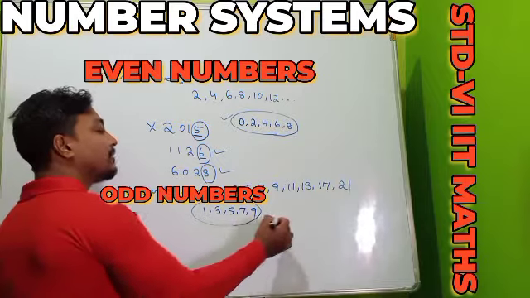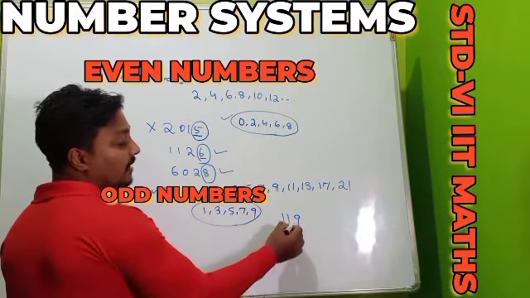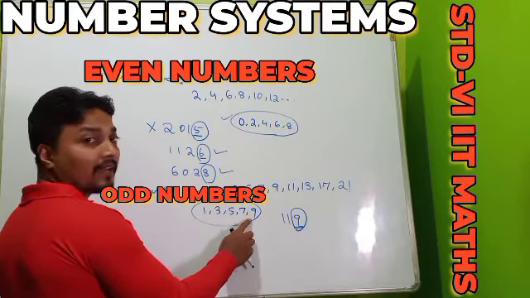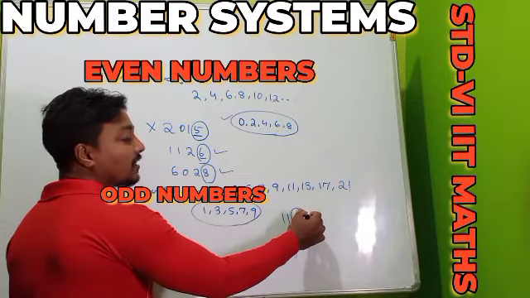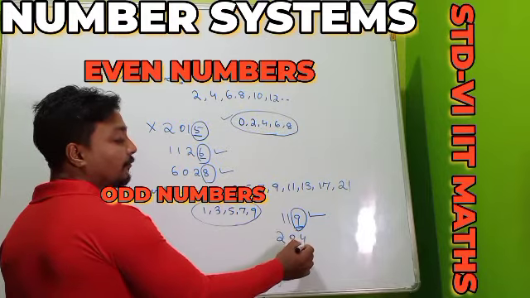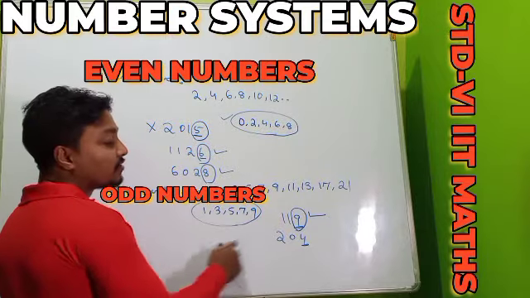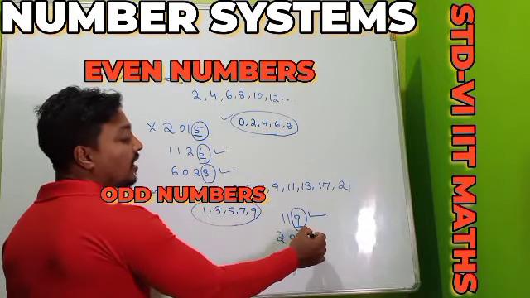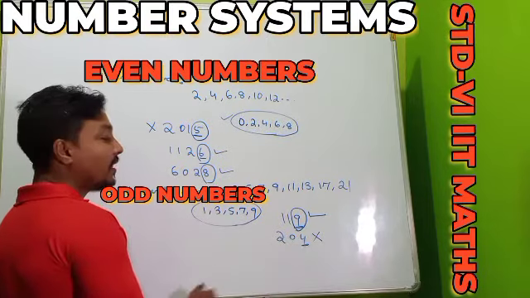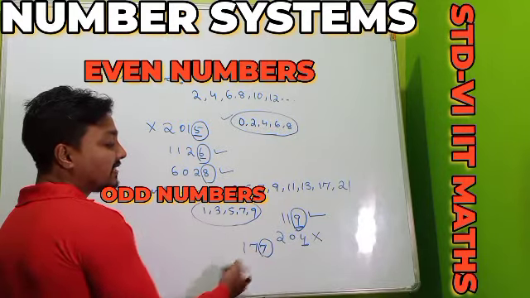Here is one of the examples I am showing, 119. Is it even or odd? Only check the unit place digit. As the unit place digit is 9, 9 is within our collection. So 100% the number is our odd number. Suppose it is 204. The unit place is our 4. Here no 4 is there in our collection. So the number is not an odd number. It is the even one because the unit place is our 4. Another one I am showing, 177. Here the unit place digit is our 7.